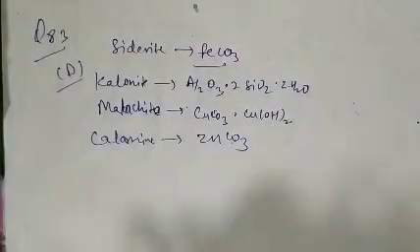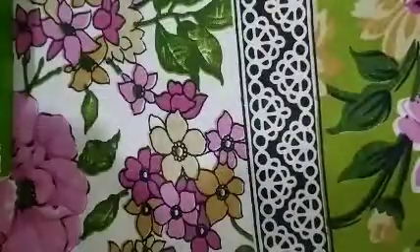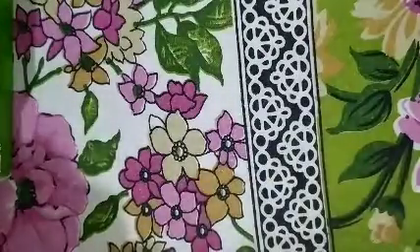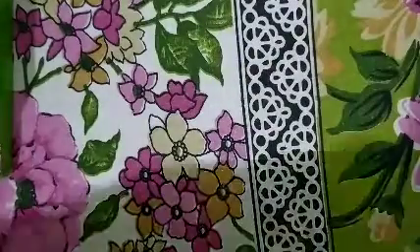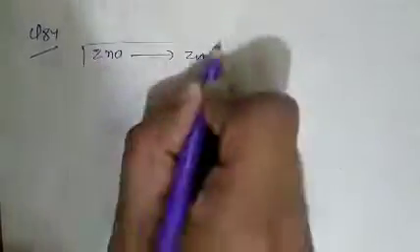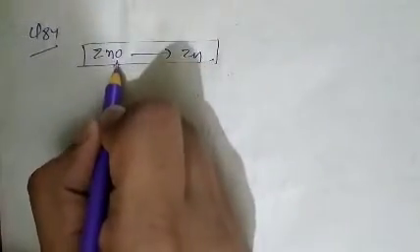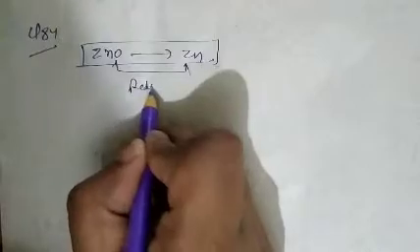See question number 84. In the metallurgical extraction of zinc from zinc oxide, basically removal of oxygen means reduction.